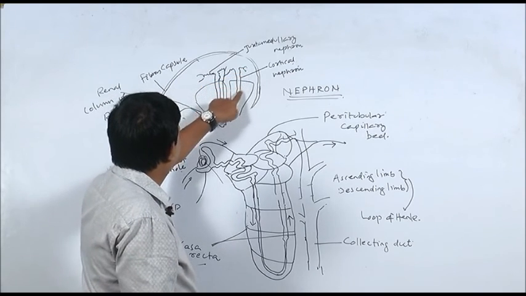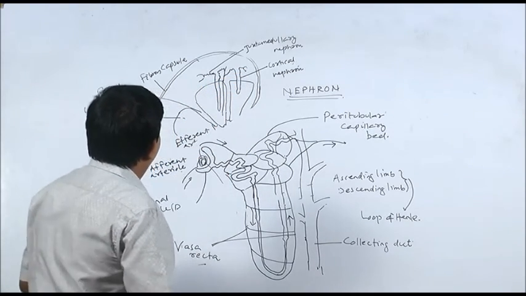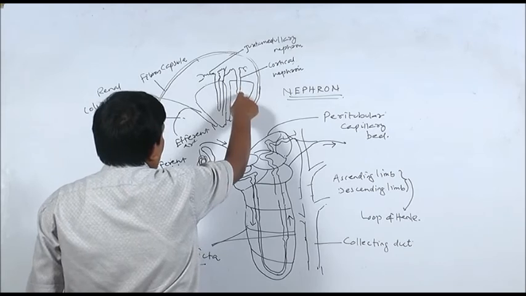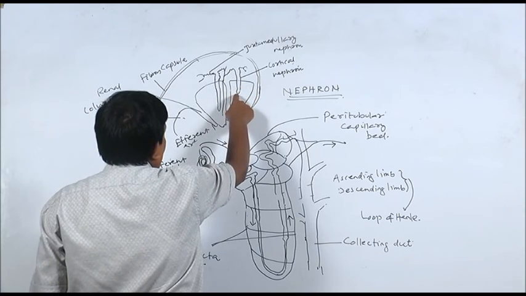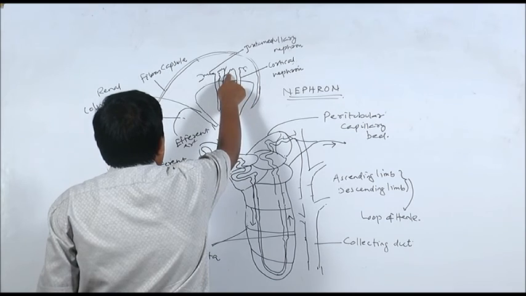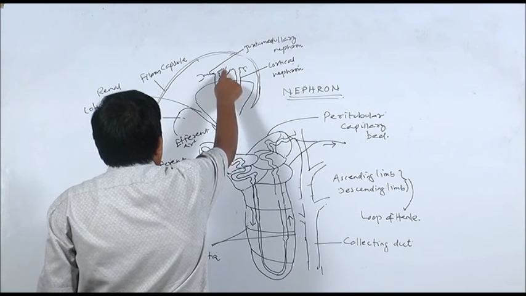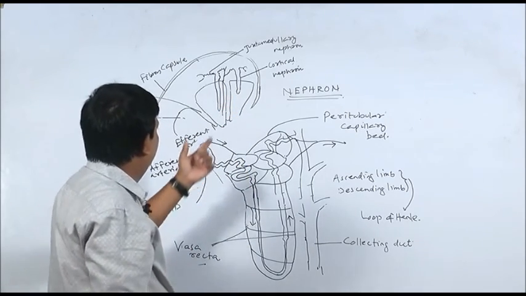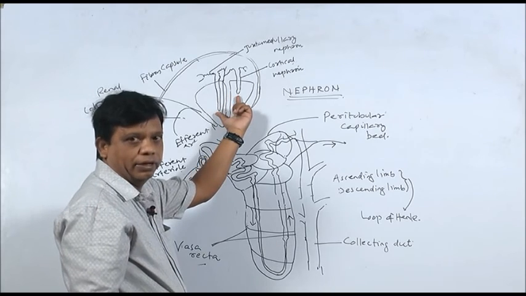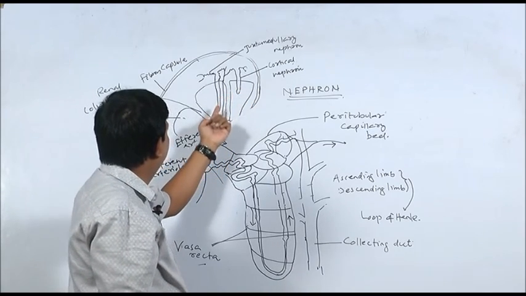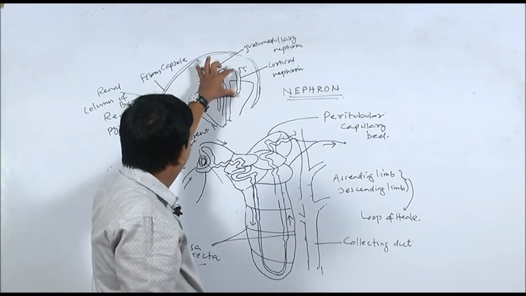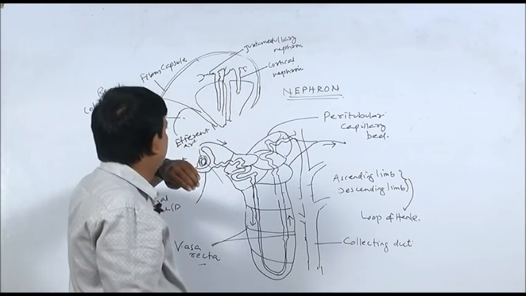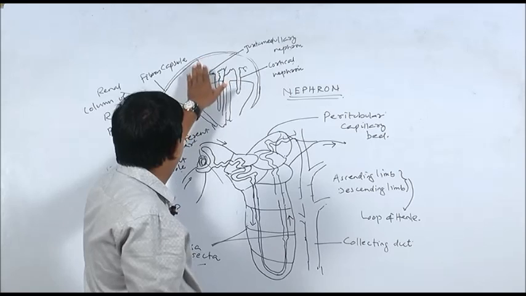Here I have drawn another nephron, this is the cortical nephron. You can see here, this is the Bowman's capsule, this is proximal convoluted tubule, and this one is the loop of Henle, this is the distal convoluted tubule, and it is connected to the collecting duct. Mark here the difference in the length of the loop of Henle. This is cortical nephron, this is juxtamedullary nephron. You mark here the loop of Henle is short in case of cortical nephron. It extends a little distance into the medulla. This part is medulla and this outer part is cortex.